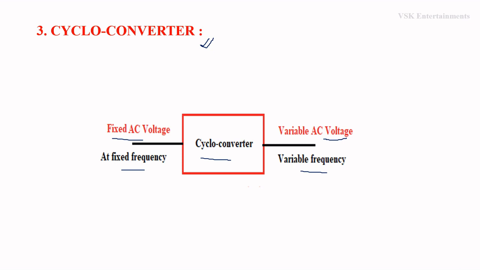But in case of AC voltage regulator, we are maintaining the frequency as constant at input as well as output. But in case of cycloconverter, we are going to convert fixed AC voltage at fixed frequency to variable AC voltage at variable frequency. Means here frequency is variable. That is the difference between AC voltage regulator and cycloconverter.